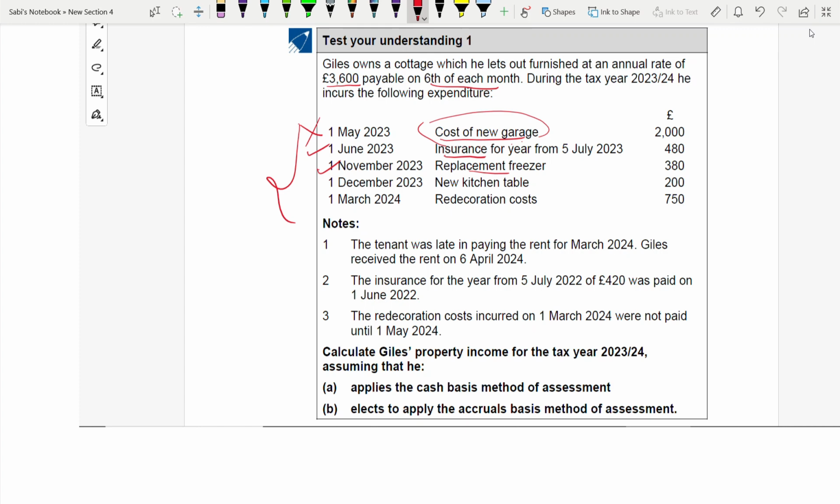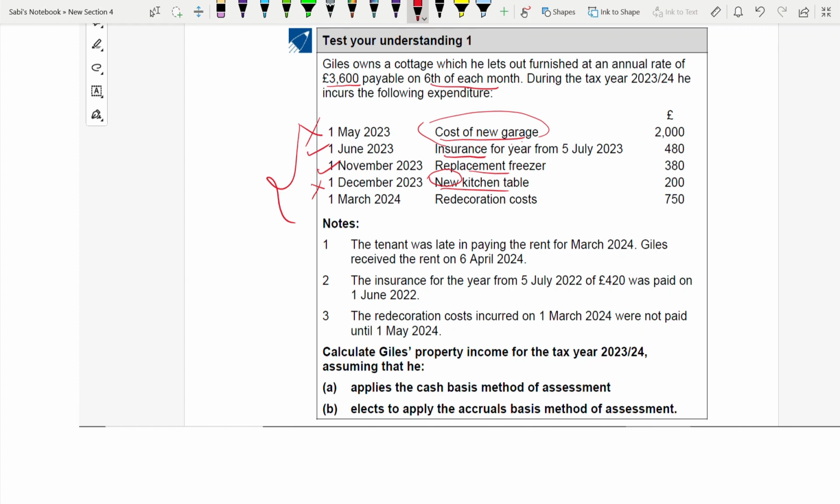New kitchen table, this you can't deduct. Why? You will not even get a replacement for it. Replacement furniture relief is not available for the cost of the table. Why? It is a new item. It is not a replacement. It's a new kitchen table. The word new itself says you can't replace it.